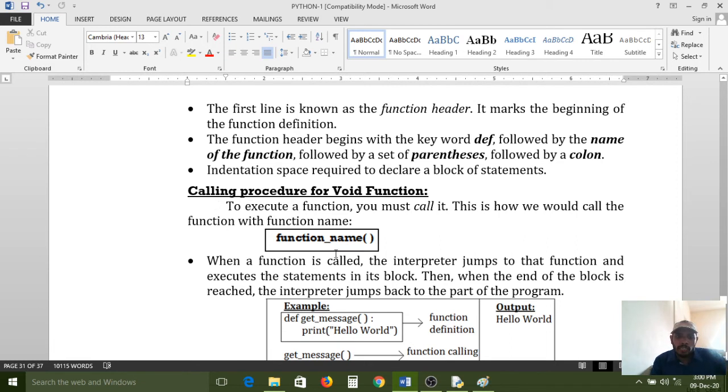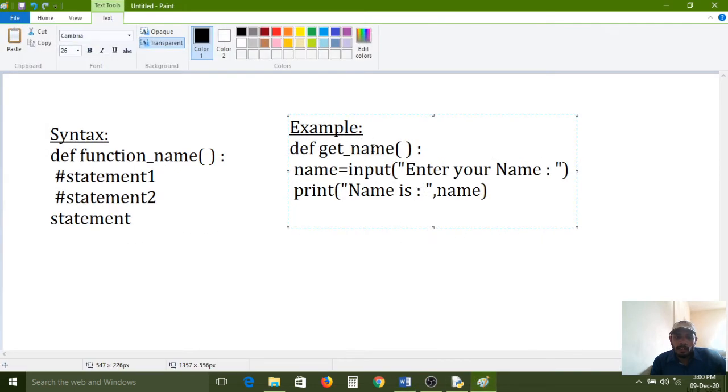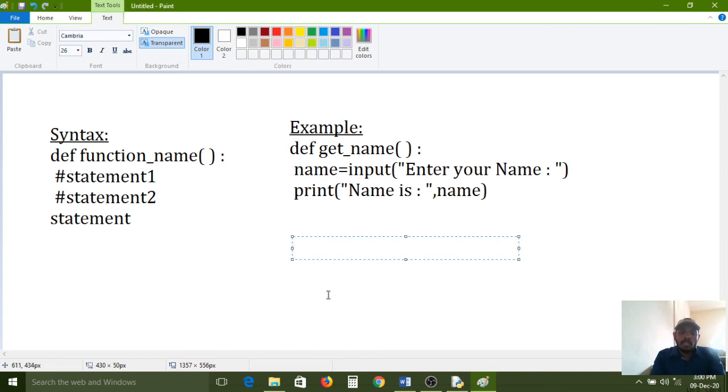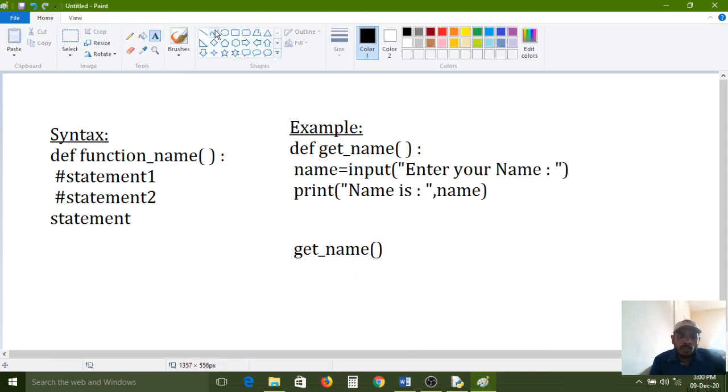And the calling procedure. Just the function name. If you want to call this function, if you want to execute this function, simply get underscore name is enough. If you write like that, immediately the control comes from here to here. First it will search, and this function is available. Immediately all these statements will execute. Understand?